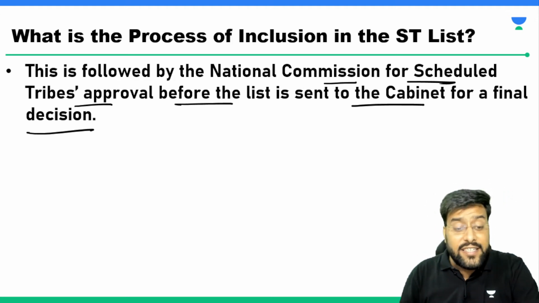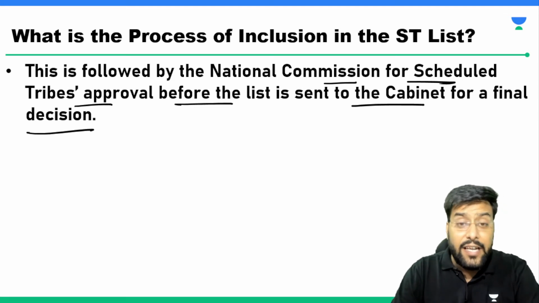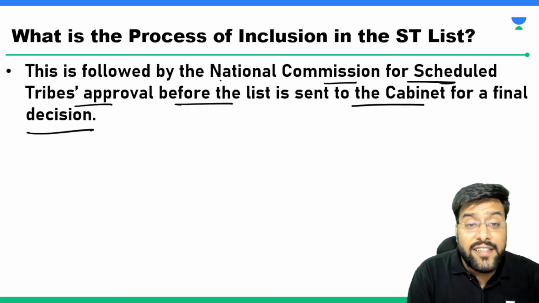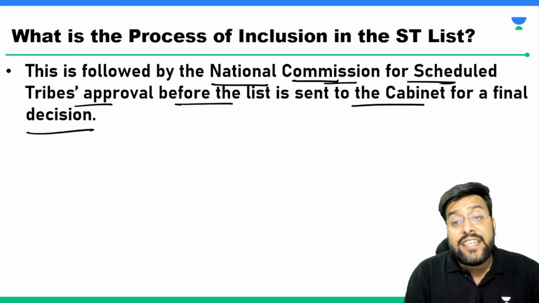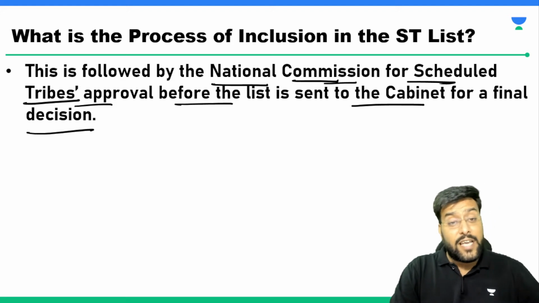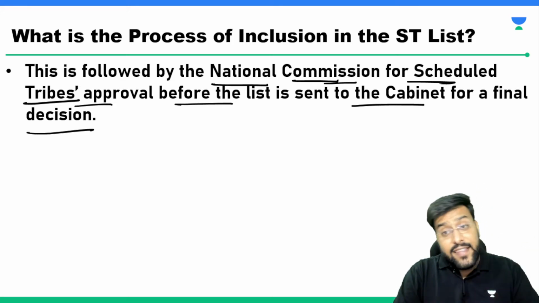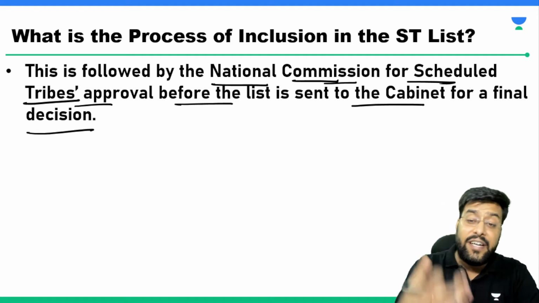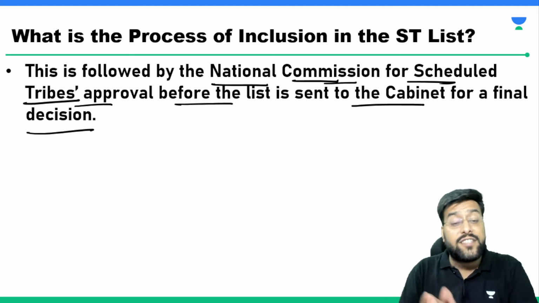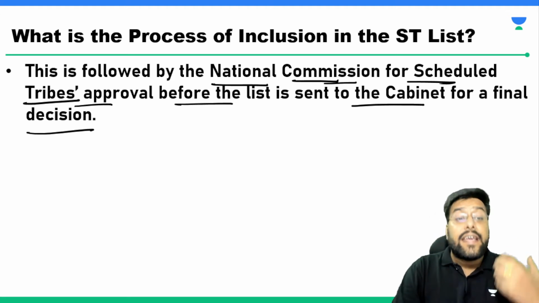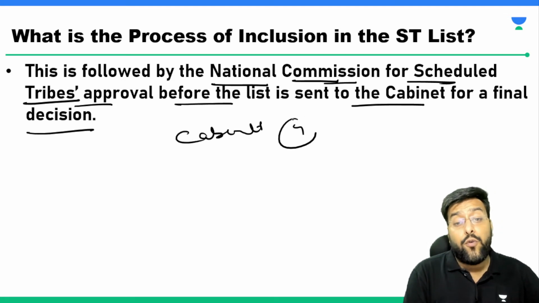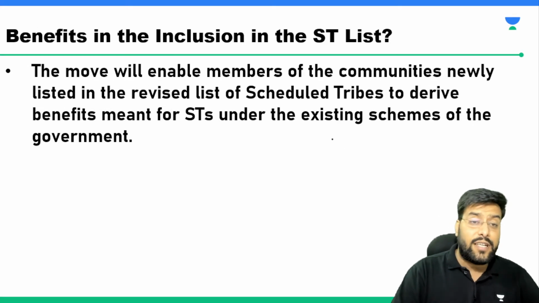But before the list is sent for final assent by the cabinet, what happens at this level is that the Registrar General of India, once it is received by him, will send this for approval to the National Commission for Scheduled Tribes. So there is a body, the National Commission for Scheduled Tribes, whose approval is mandatory. Once this approval is received, then the list is sent to the cabinet, informing the cabinet about this decision that we want this community to be included in the ST list, and finally the cabinet gives the final decision. That's what we have seen, that the cabinet approves addition of 4 communities into the ST list. So that is what has happened recently.